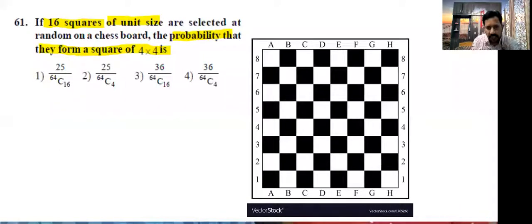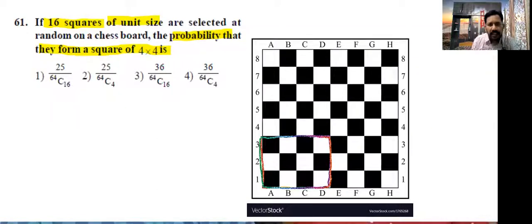First, see here. This is 1. Yes or no? How many squares are there here? See, here 3 by 3. This is wrong. We can take up to here. Yes, now it is correct. So these are 4 by 4 squares. This is a 4 by 4 square.